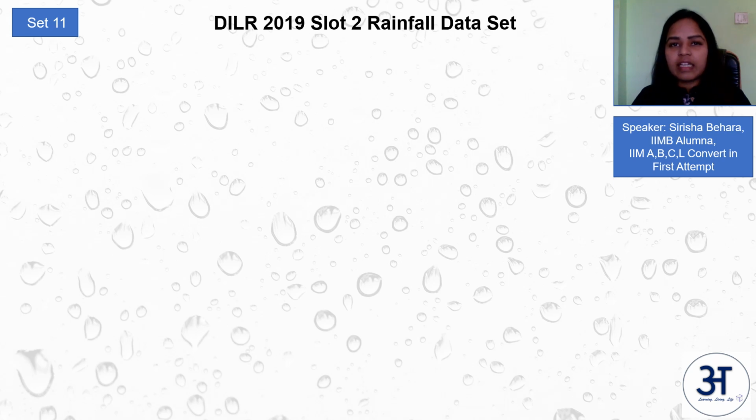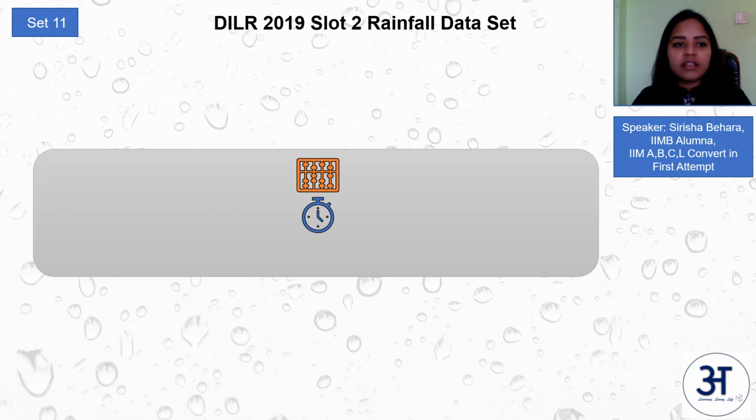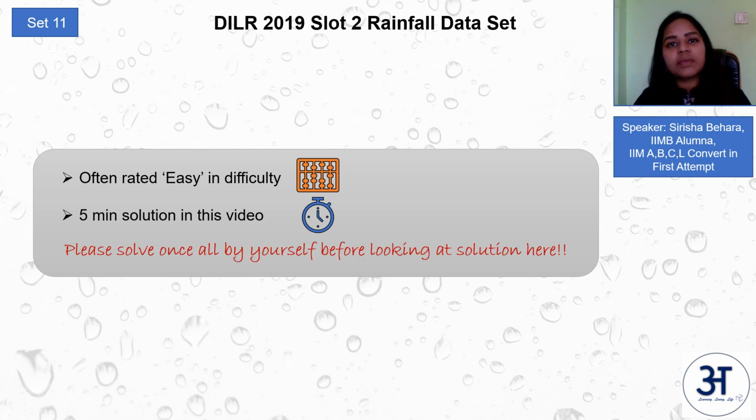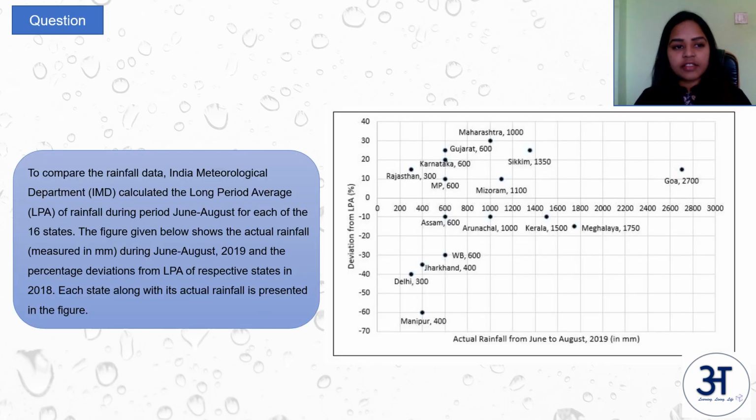Hello everyone. In this video, we'll be looking at a set called Rainfall Dataset from 2019 Slot 2 DILR of CAT paper. So here, this set is often rated as easy in terms of difficulty level, and we'll look at a 5-minute solution for this in the video. So before looking at the solution, please solve this set once all by yourself. Let's begin. Let us read the question.